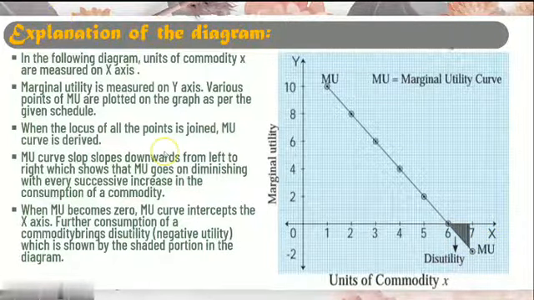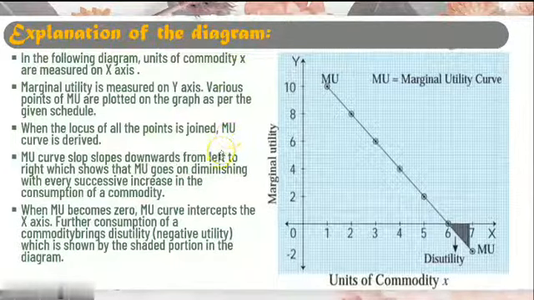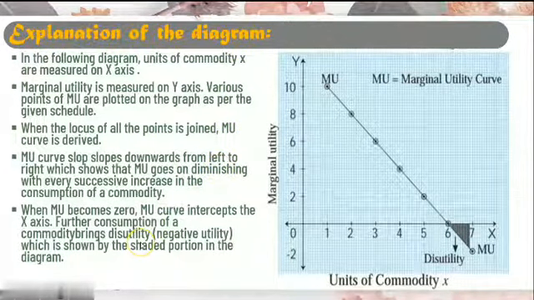So we have understood, with the explanation of the diagram and the table, this law as the behavior of a consumer after consuming a particular product at a certain level. We are getting satisfied, right? And after a particular point we don't want to eat that product because we are already too satisfied, and if we forcefully consume it, our satisfaction level turns into dissatisfaction.